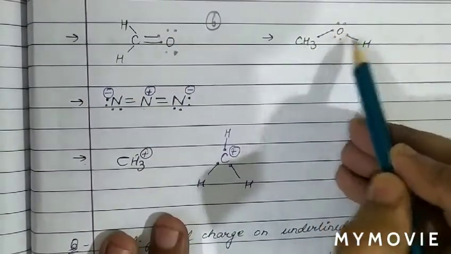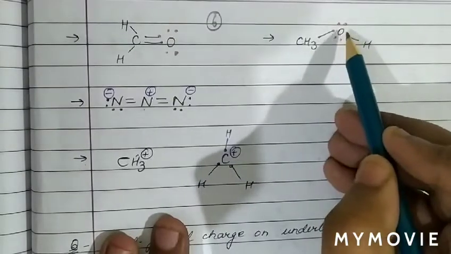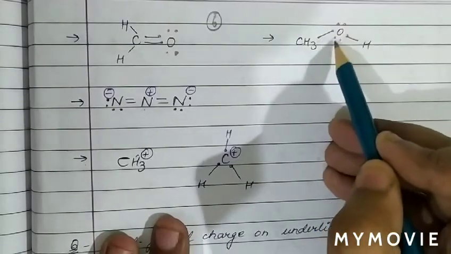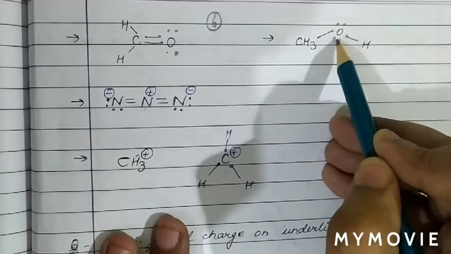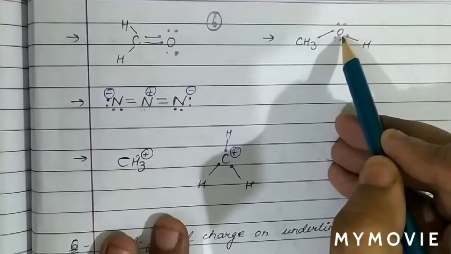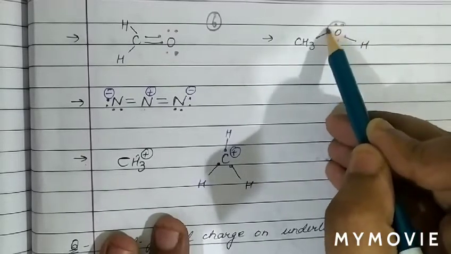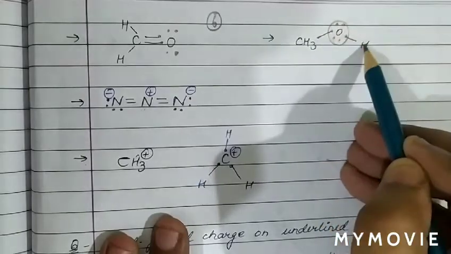Now see in CH3OH. In this case also we can see how many electrons are there? 1 2 3 4 5 6. And oxygen belongs to group number 16. Valence electrons 6. So number of valence electrons are same. Therefore no charge on methanol also.